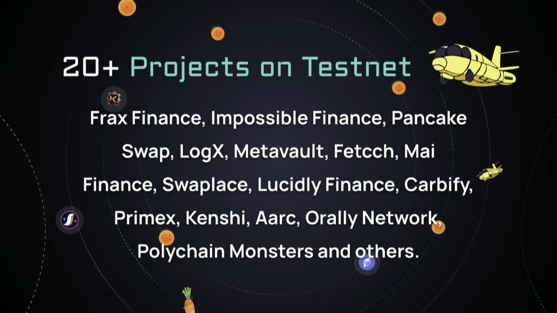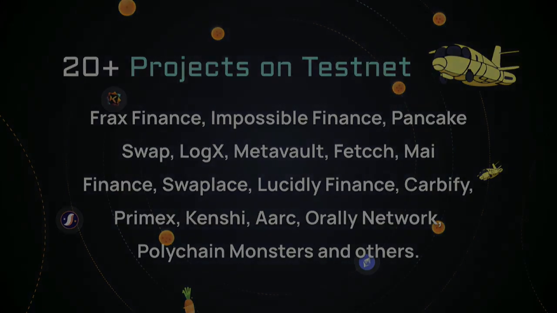And right now, we have more than 20 projects interested in deploying Kakarot. We have Frax Finance, Impossible Finance, PancakeSwap, LogX, MetaVault, Fetch, MyFinance, and many more. We see a lot of interest from DeFi and gaming. So we are very excited to be showing what we have been building in the last 2 years soon.